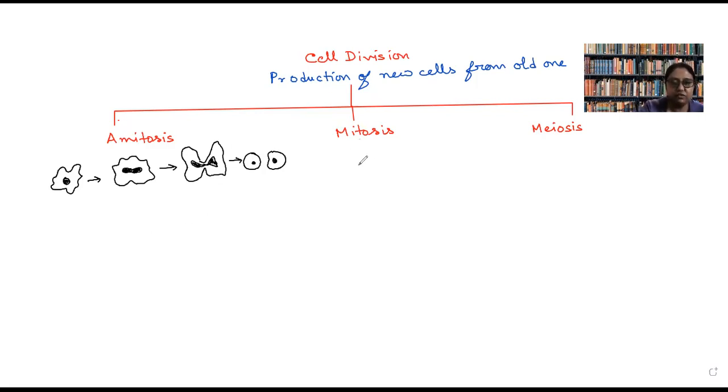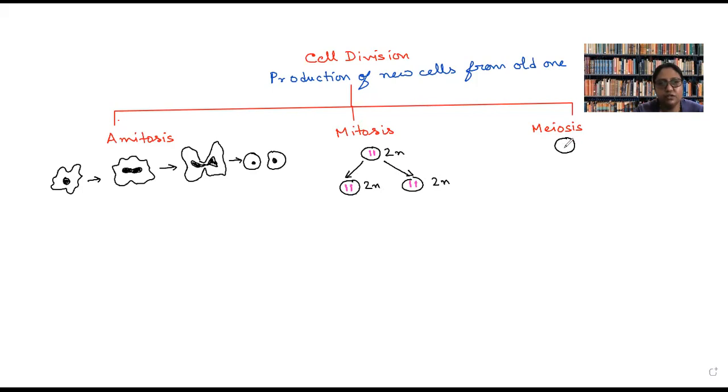Now, next type is mitosis. In case of mitosis, if a cell is having chromosome number 2n, that means consider if a cell is having 2 chromosomes, the cells produced from this will have the same number of chromosomes, that is 2n and 2n. Understood? What about meiosis?